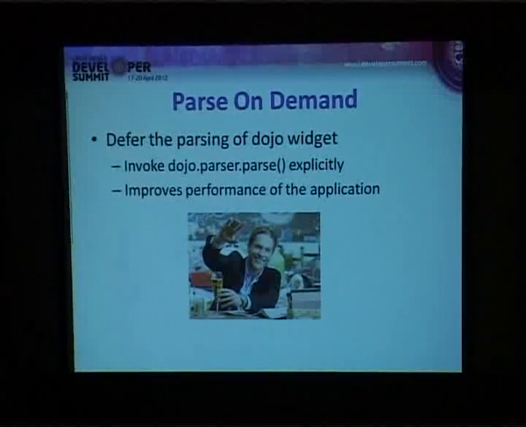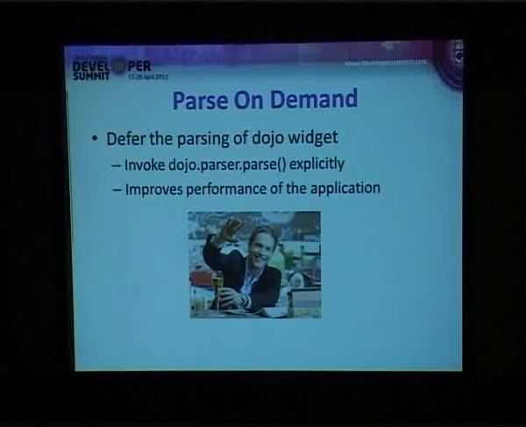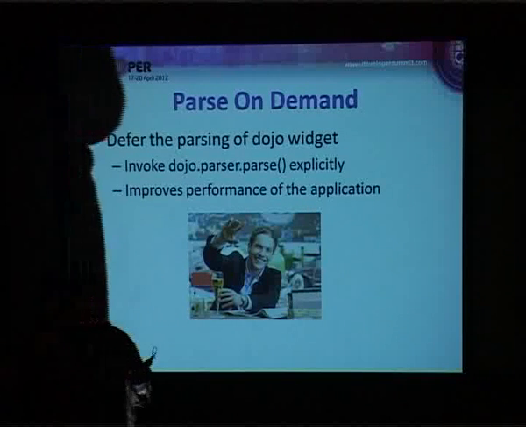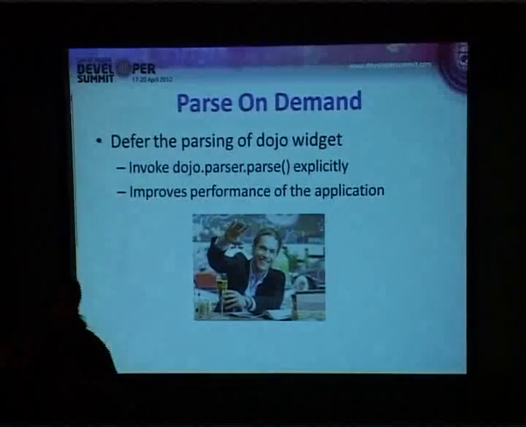So you have a feature called parse on demand. All of us know that we usually say parseOnLoad is equal to true. When I am loading Dojo itself, I want to parse Dojo types. Wherever there are Dojo types, I want to convert them. But the minute I say parseOnLoad is equal to true, it scans the whole document for detecting Dojo types. Instead of doing that, I can also make this happen on demand. That means when I click on something, only then I can say parse only this portion of the page for detecting Dojo types. I can pass a div ID and say only in this div I have loaded some Dojo widgets, so parse only this, don't scan the whole document. So that makes it more performance oriented.